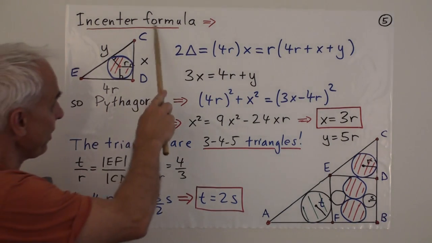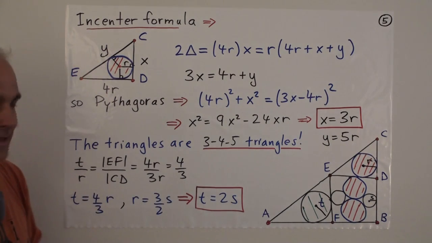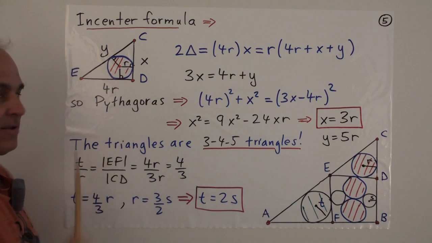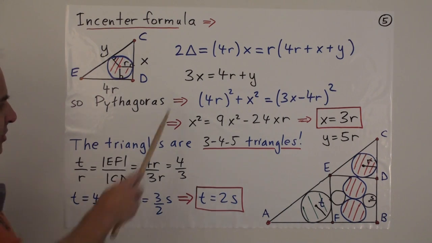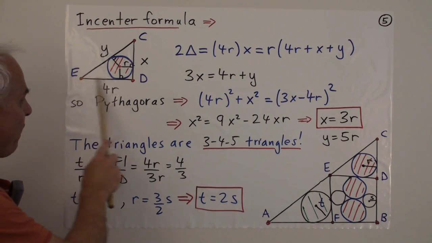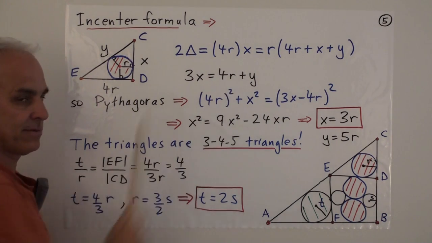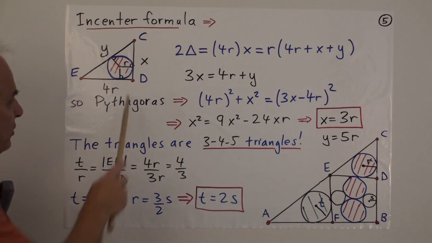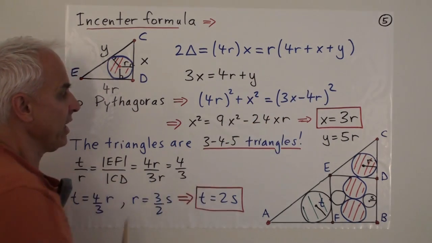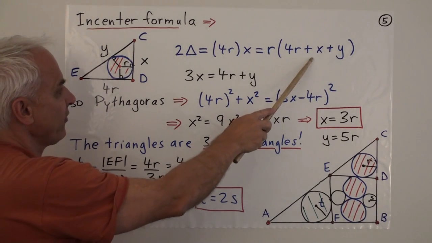Then the incenter formula that I wrote down relates the three side lengths to the inradius. So it was here: 2 times the area of the triangle is first of all 4r times x, and that's also equal to the inradius r times the sum of the three side lengths, 4r plus x plus y.